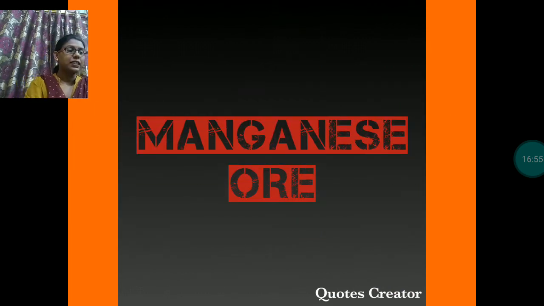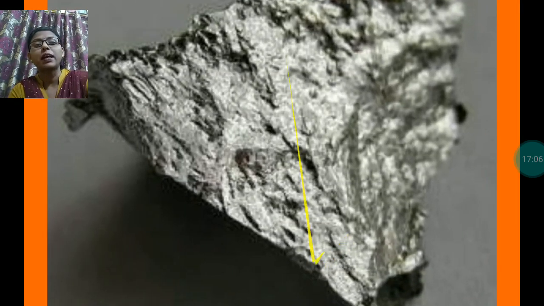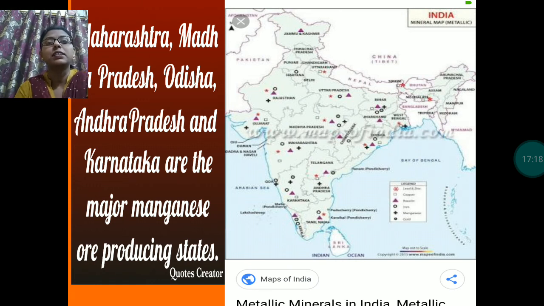Next one is manganese ore. Manganese ore is found in Karnataka, Odisha, Madhya Pradesh, Maharashtra and Goa. This is the picture of manganese ore. Maharashtra, Madhya Pradesh, Odisha, Arunachal Pradesh and Karnataka are the major manganese ore producing states.